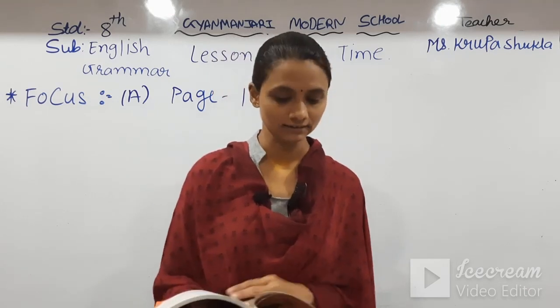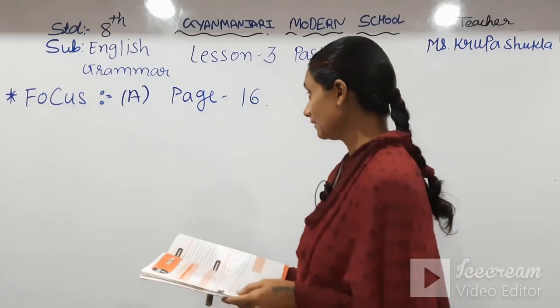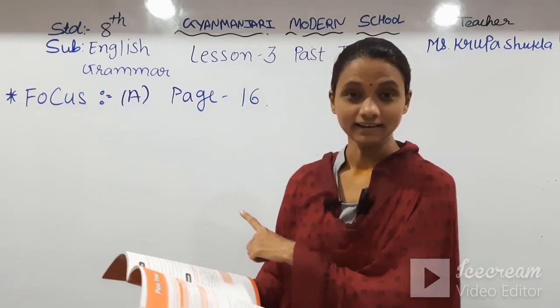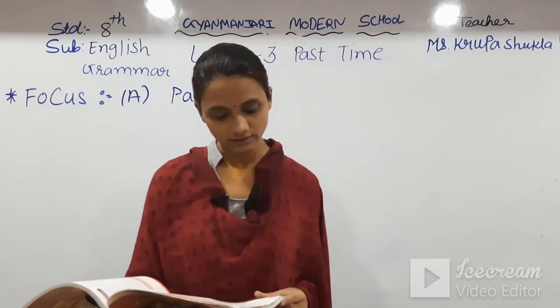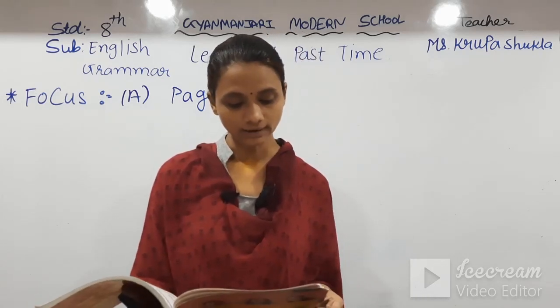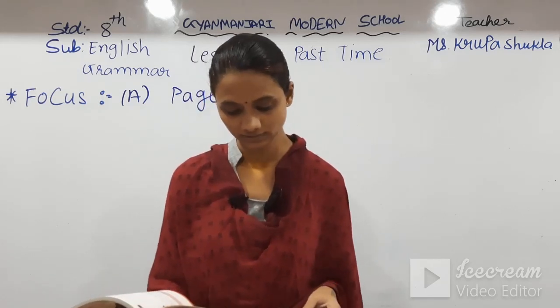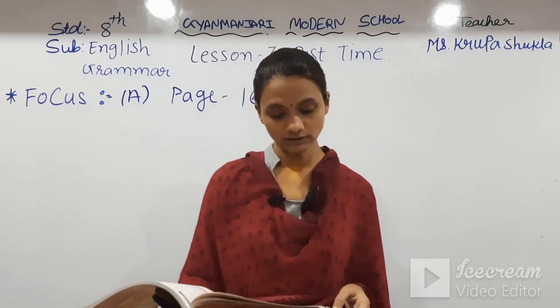So let's start. I am here on page number 16, focus exercise A. What is the exercise about? Let's see. Fill in the blanks with the simple past or past continuous form of the verbs in brackets.